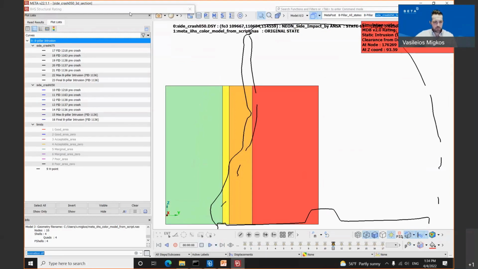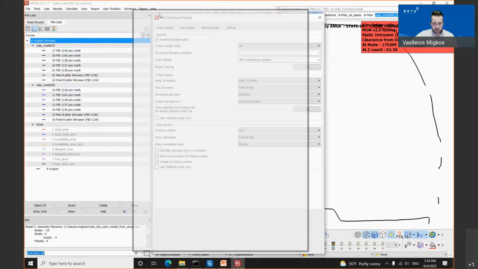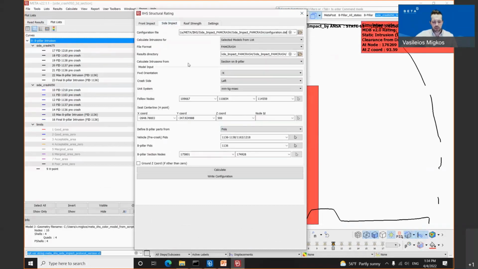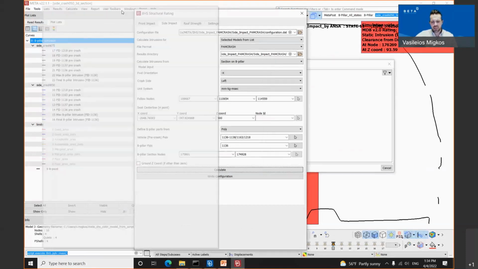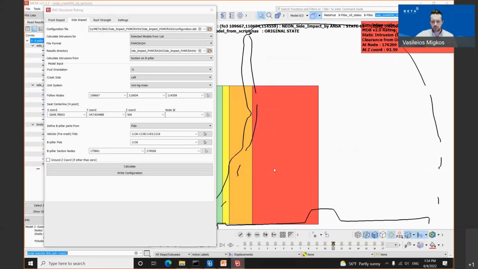Let's do the comparison between the newest protocol and the older protocol. In order to do this, we will open up the IIHS structural rating again. We will deactivate the overlay intrusion plot. We will select the protocol version 1. We will move to the side impact tab, and we will select the calculate button again. In order to keep this faster, we will select only one simulation, and we will click OK.